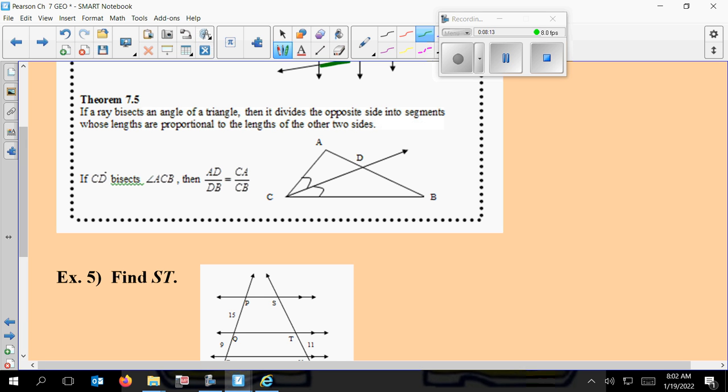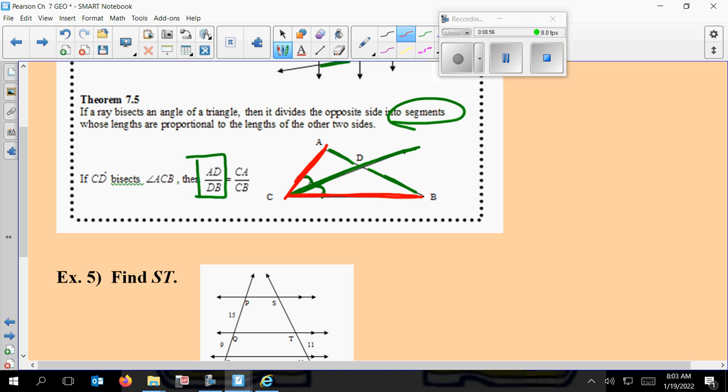If I have a ray that bisects an angle of a triangle, and let's not assume that's 90 either, what it's going to do is make the opposite side, the side that it intersects, get cut into 2 segments. Okay, so it's pretty important to remember that. I can take those 2 segments and make a ratio out of them. It doesn't matter how you set it up, I could have had it flip. But I need to set it up with another ratio of the sides of the triangle that were not intersected.